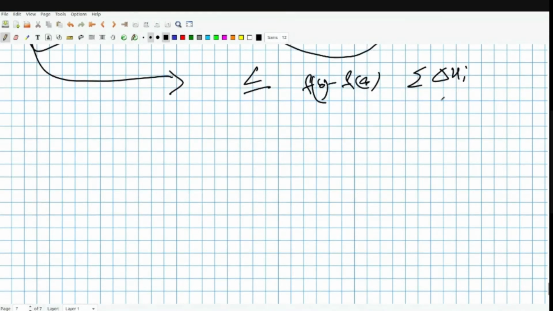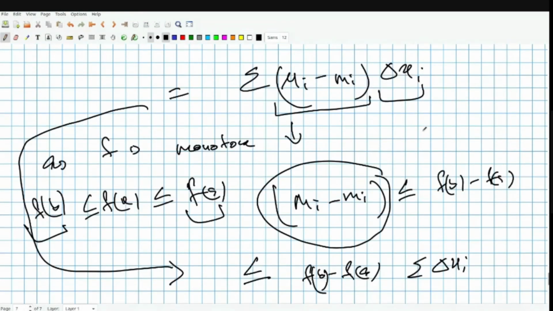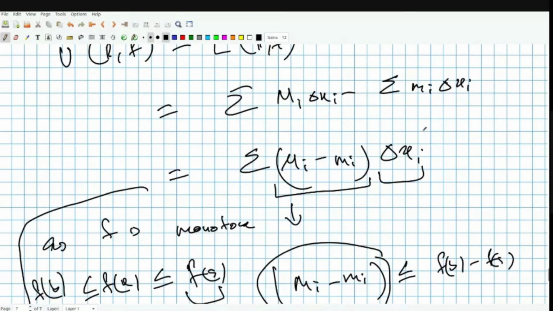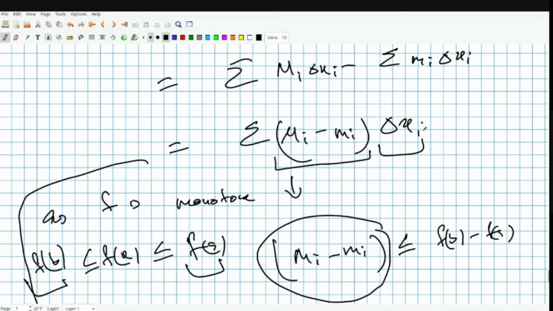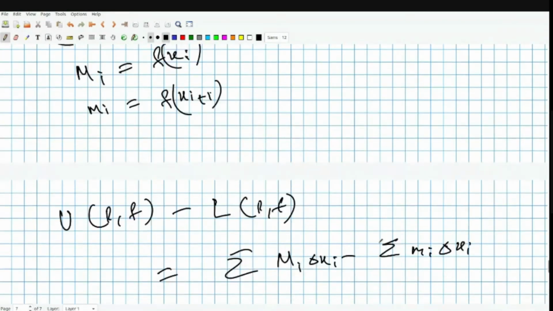Now, summation delta xi is essentially epsilon by n, we choose. Where did I bound it?